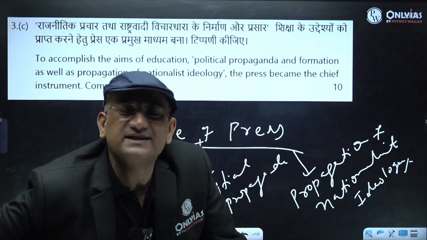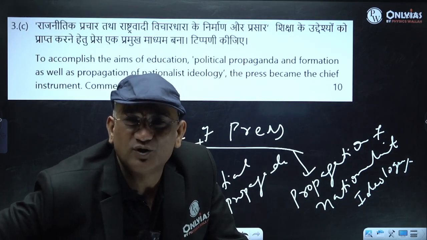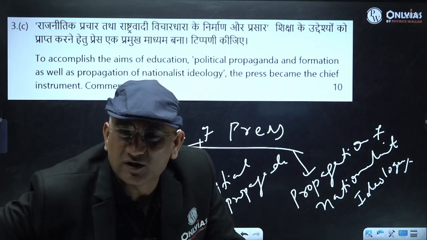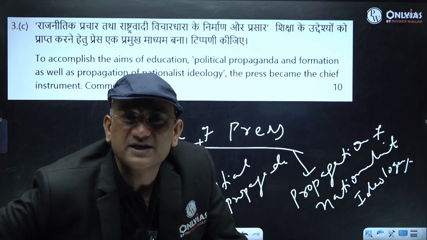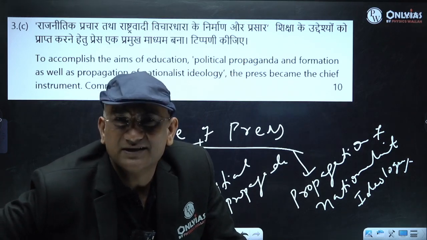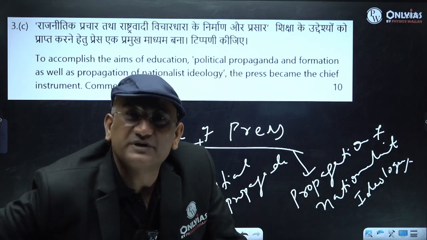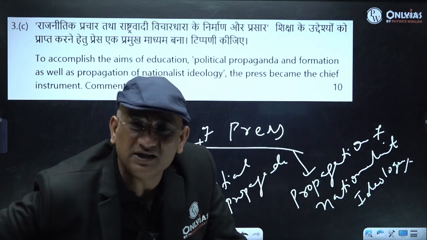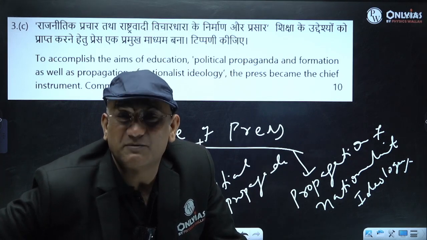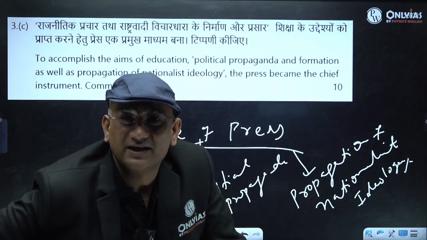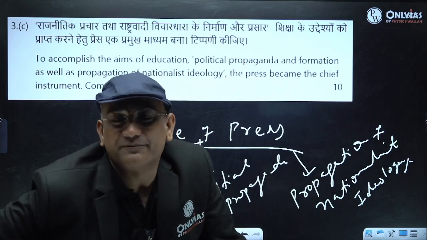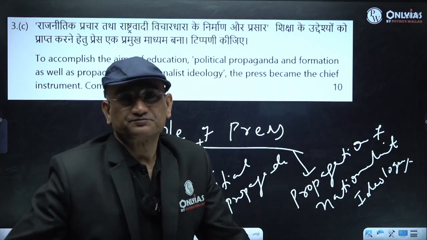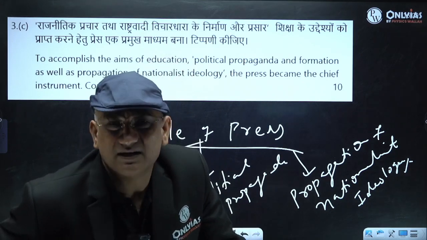We will use the examples, suppose the example of Samvad Kaumudi, the example of Mirat-ul-Akhbar, the example of Yugantar, the example of Kesari, right, suppose the example of Sanjeevani, which talked about boycott, right. So suppose the example of Harijan, suppose the example of Amrit Bazar Patrika.